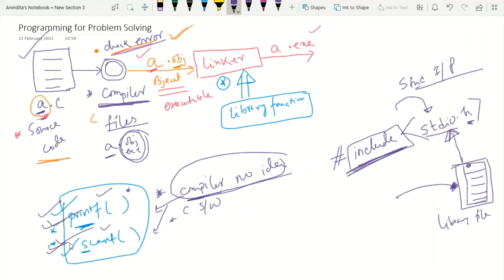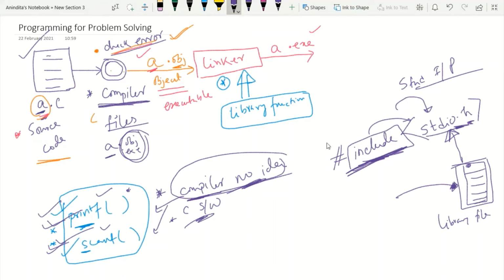What printf will do and what scanf will do is written in stdio.h. Since stdio.h is not part of the C compiler, it is part of the C software, I am just using it. Using stdio.h means I am just including stdio.h wherever I write the source code.